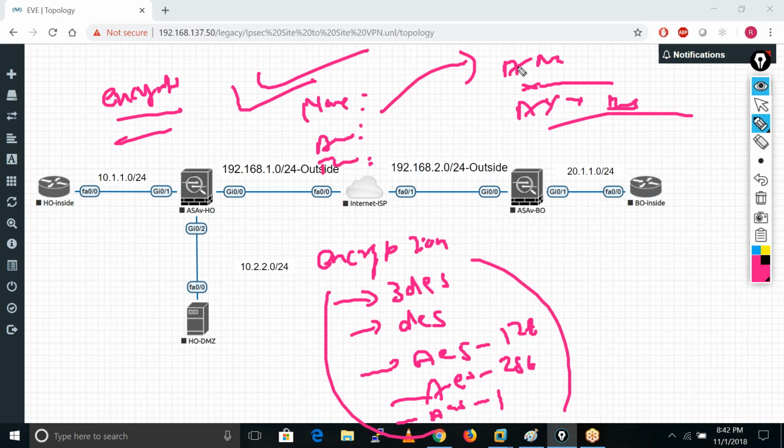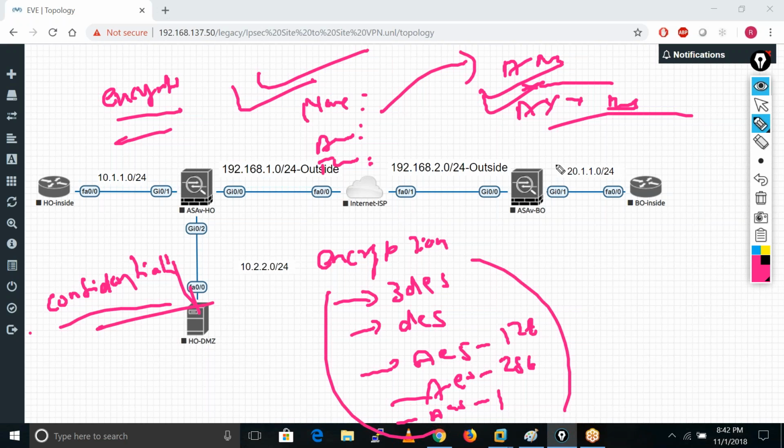The thing is, if someone snips this data or collects this data and is going to analyze it, he is not able to find out the actual data, actual name and all these details, because it is now encrypted. So encryption provides confidentiality.